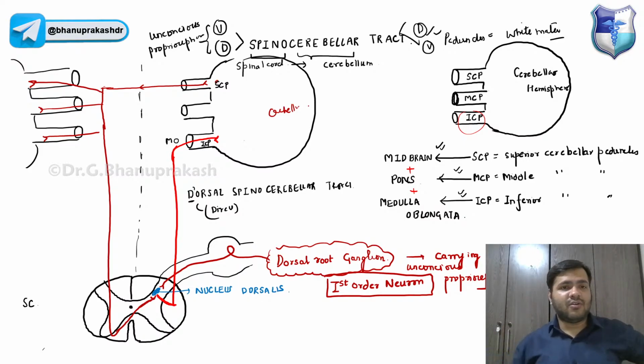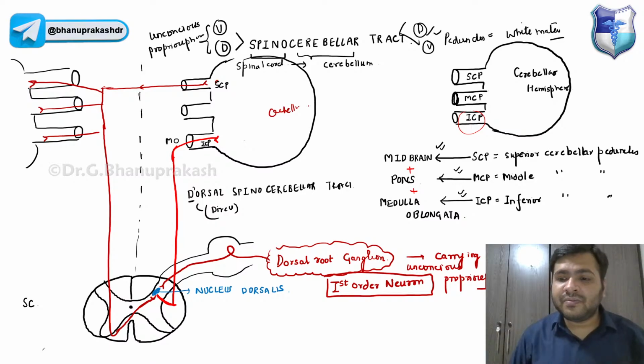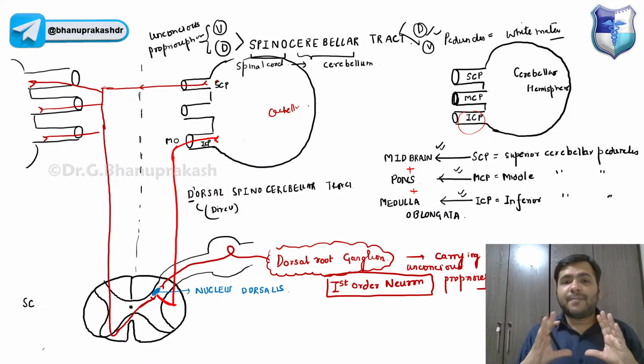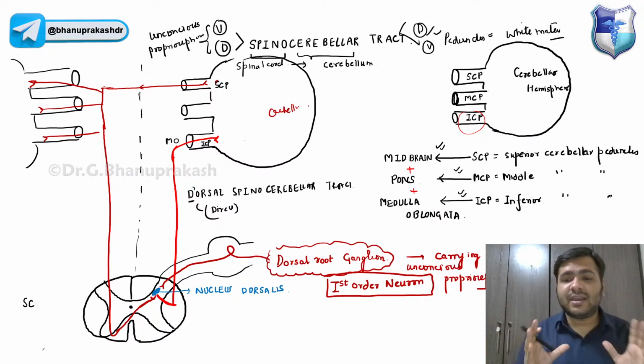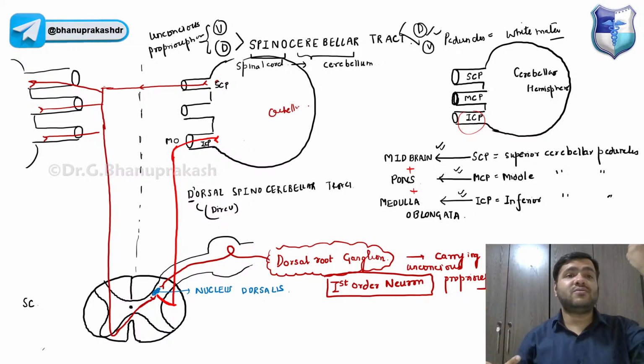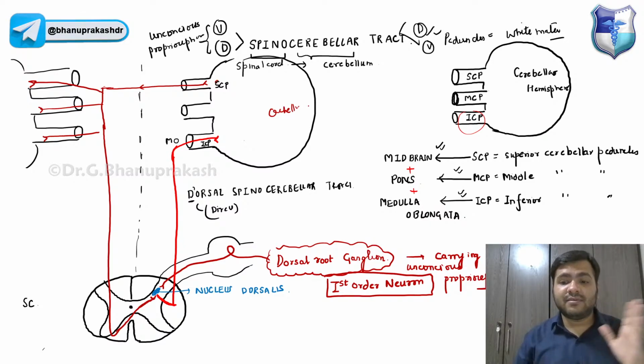Now, when you are walking, one hand is going forward, so automatically the other hand is going back, right? We don't know what is happening to the other side of the body if these fibers are not coming to the other side. So the main function of the cerebellum is comparison, guys, a comparative function. Comparison is only possible when fibers are coming from both sides. One is the dorsal part, and one is going through the anterior part, the ventral spinocerebellar tract. It carries the information.